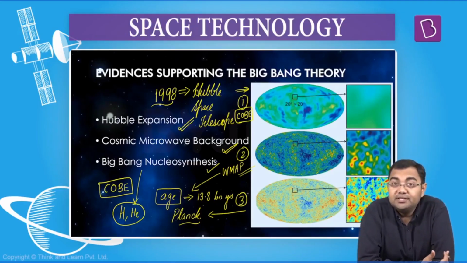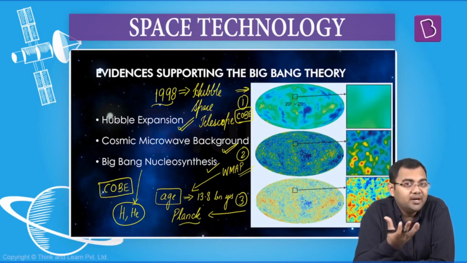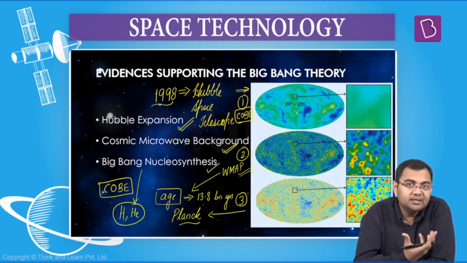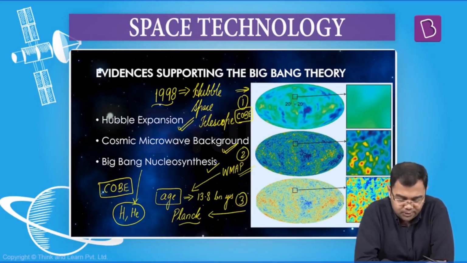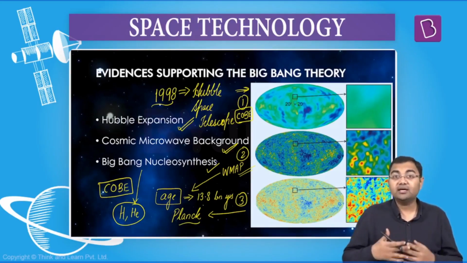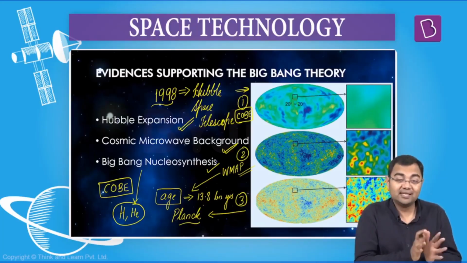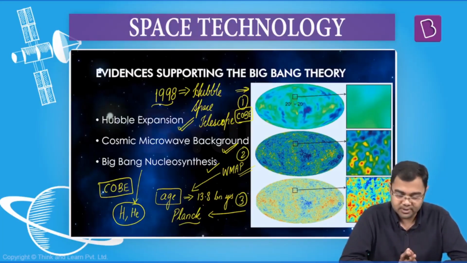So these are the evidences that basically establish the Big Bang theory. Apart from that, there is another one, that the universe must have had a beginning. So that's another evidence that supports the Big Bang theory, so to say. So these things become very, very important whenever you think about the Big Bang theory and why this is the most established, more accepted theory about the formation of the universe.